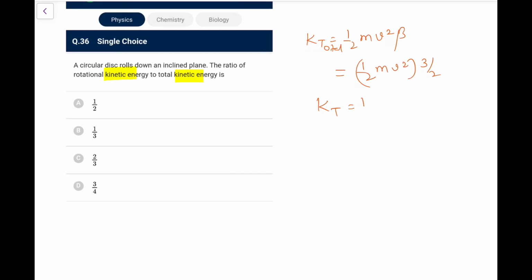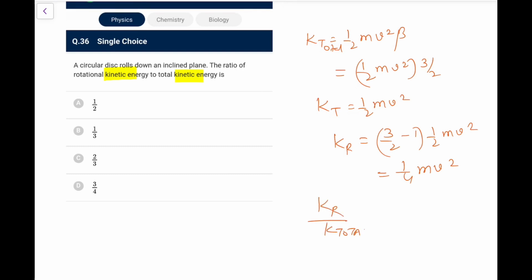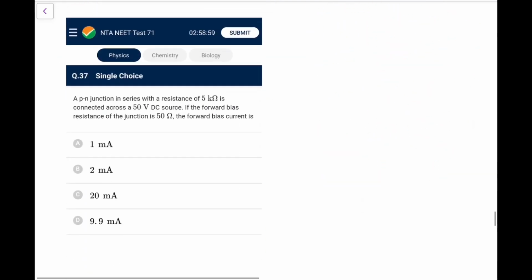The translational one would be half mv square. So the rotational one would be the difference of the two, that is 3 by 2 minus 1 into half mv square, which is equal to 1 by 4 mv square. So if you take K rotation to K total, that ratio will be 1 by 4 upon 3 by 4, that is 1:3. So that ratio is 1:3, and the translational one would be 2:3. Next one.